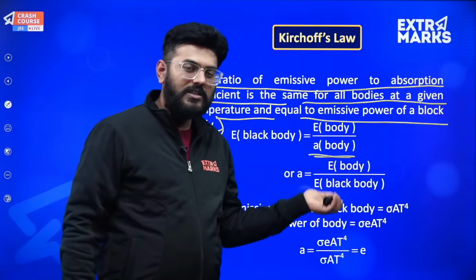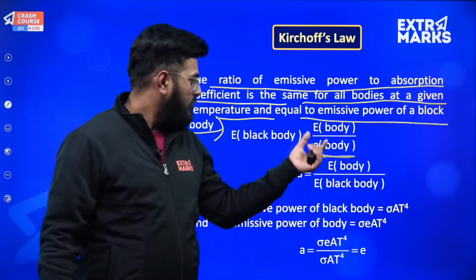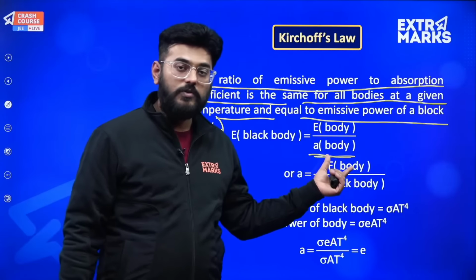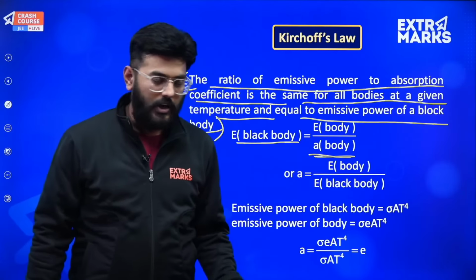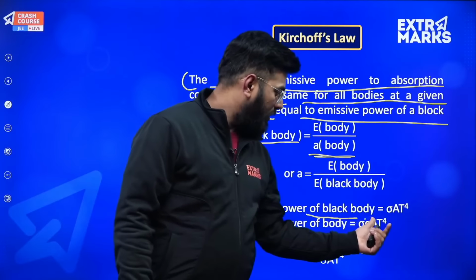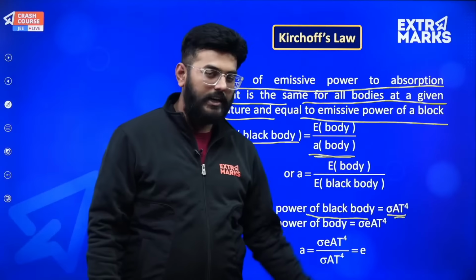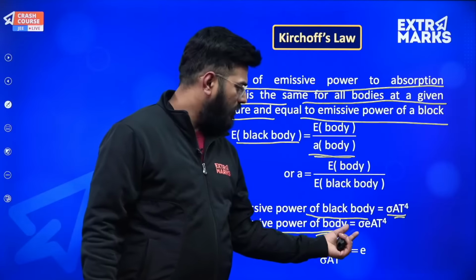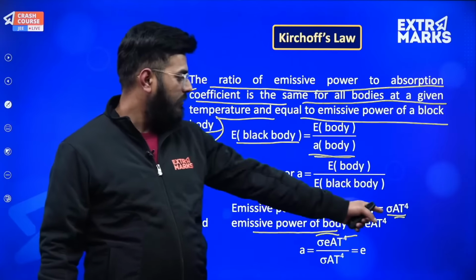So what you have just seen, that E is what? Its power, rate of change of energy. So the emissive power of any body divided by its coefficient of absorption will be equivalent to the emissive power of a black body. And on just replacing these terms, for any black body the value of e is equal to 1, so it turns out to be sigma A T to the power 4. And the emissive power of any body will be equal to sigma e A T to the power 4, and this divided by a will actually give you the value of this.